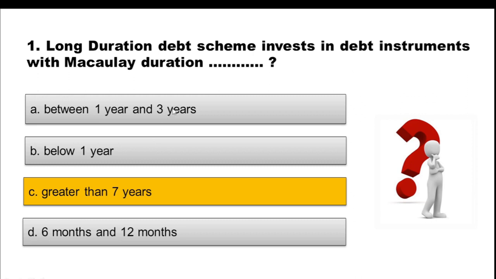Now, what exactly is Macaulay duration? When we talk about bonds or debt instruments, we know that one of the properties of these bonds is that they provide a regular cash flow, and after a certain period of time there is principal repayment. So of all the cash flows, Macaulay duration tries to calculate the weighted average time taken by an investor to receive all the cash flows from a bond. That is what Macaulay duration is.